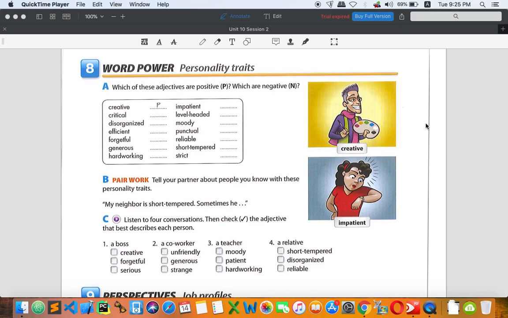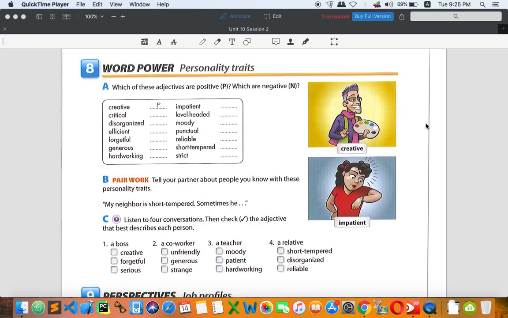Impatient. If you take a look at the picture on the right, she's taking a look at her watch. So she is in a hurry and she also feels impatient as well. She cannot hold on, she cannot wait for the other. Okay, so impatient is the opposite of patient.